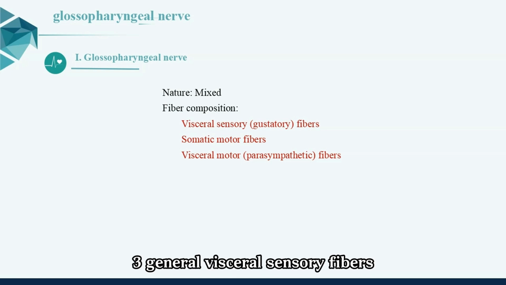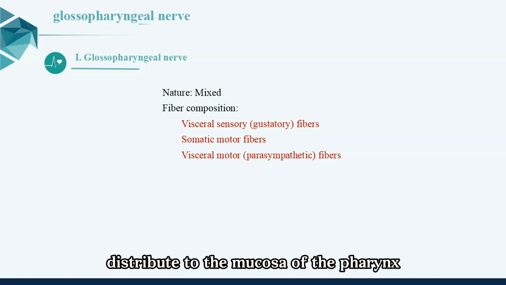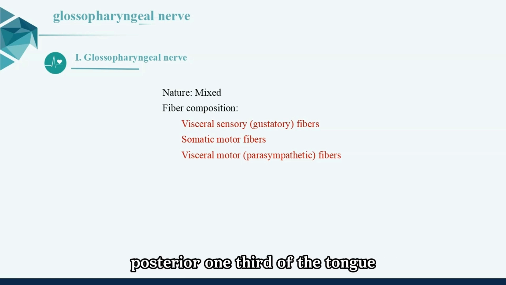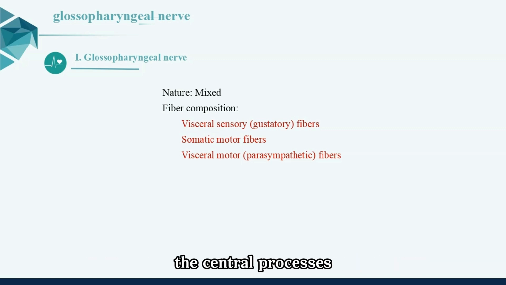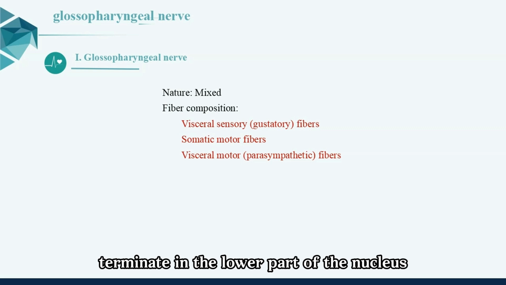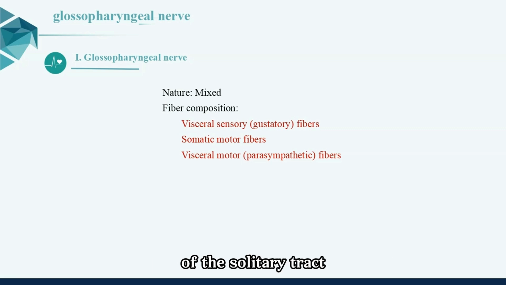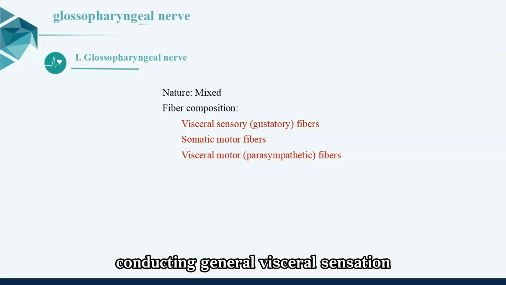3. General visceral sensory fibers. Their neuronal cell bodies are located in the inferior ganglion of the glossopharyngeal nerve at the jugular foramen. The peripheral processes distribute to the mucosa of the pharynx, posterior 1/3 of the tongue, auditory tube, tympanic cavity, as well as the carotid sinus and carotid glomus. The central processes terminate in the lower part of the nucleus of the solitary tract, conducting general visceral sensation.